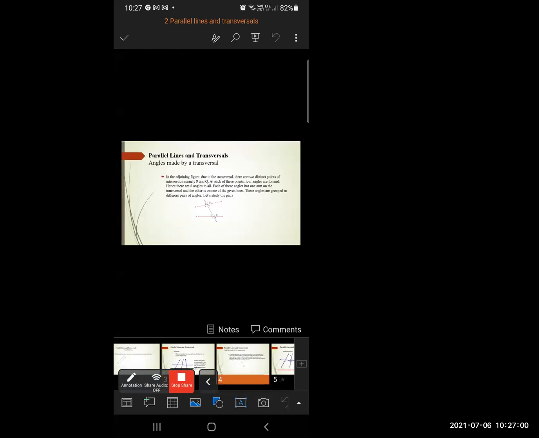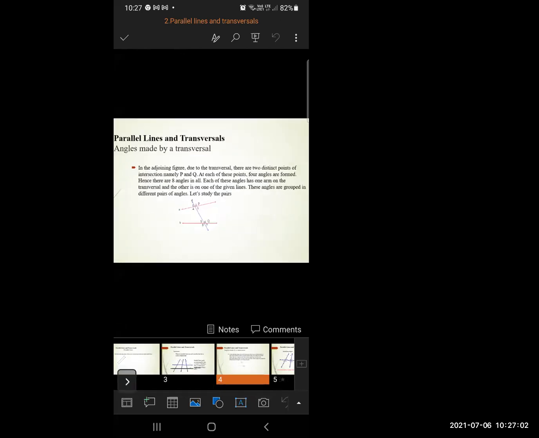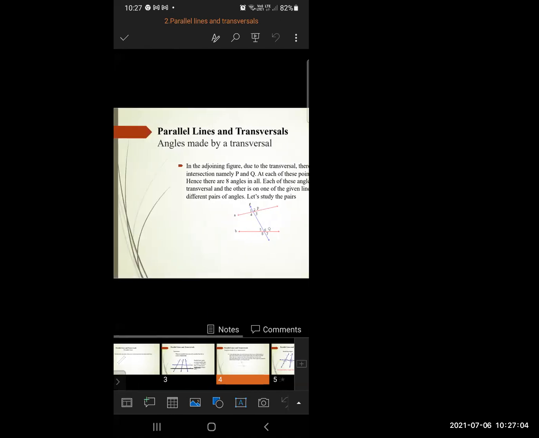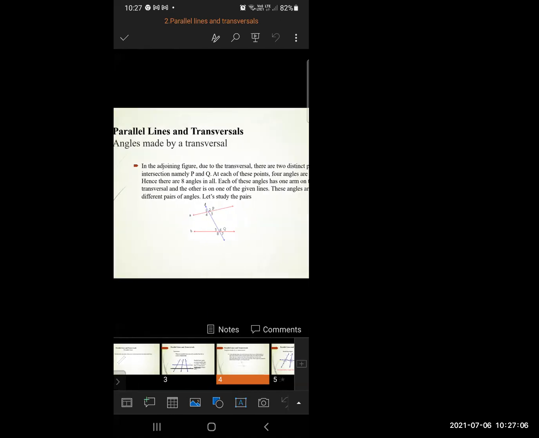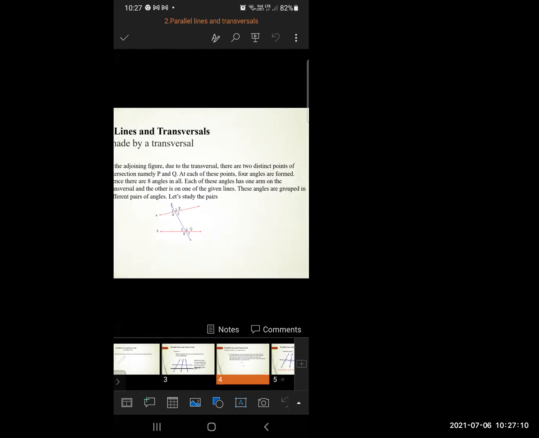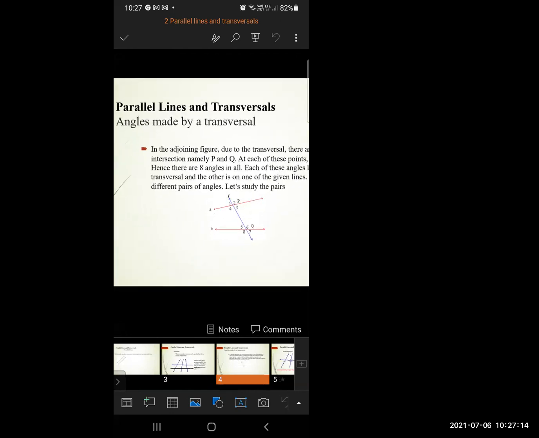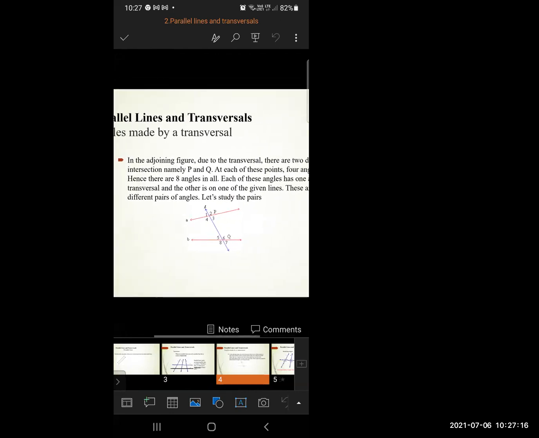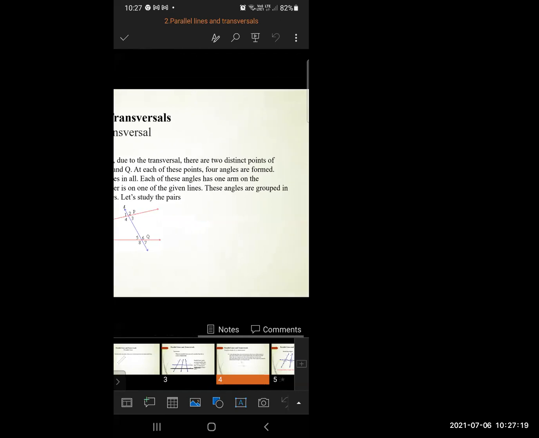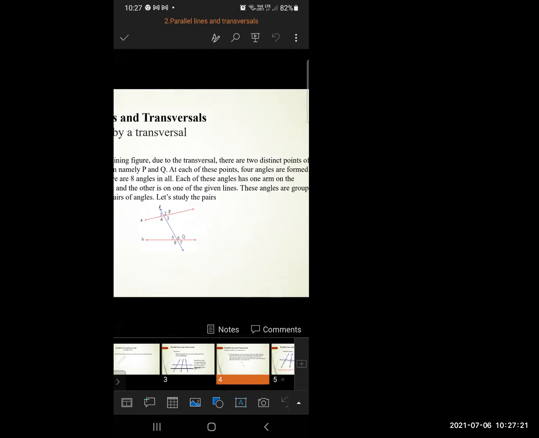Okay, now parallel line and transversal, angles made by transversal. So when two parallel lines are cut by another line, in the adjoining figure, due to the transversal, there are two distinct points of intersection, namely P and Q. At each of these points, four angles are formed.